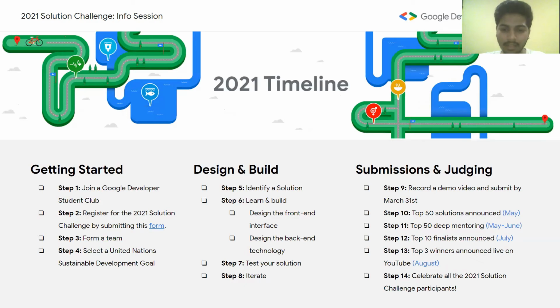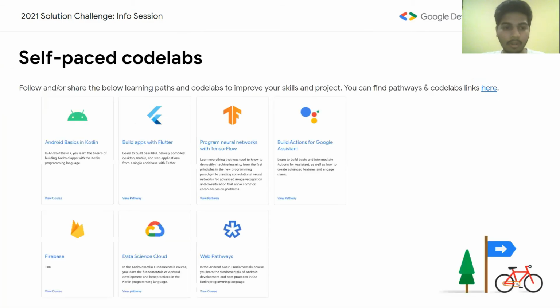The second part is to design the backend technology. You can use the code labs that are listed here so that you can learn different technologies and utilize them in your projects later. After completing each task in the code labs, you can get a digital Google Developers badge, which you can showcase on your social media handles.